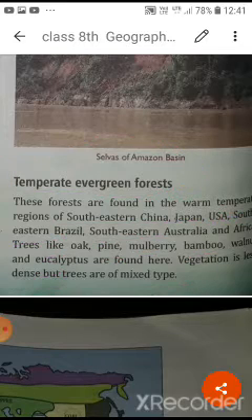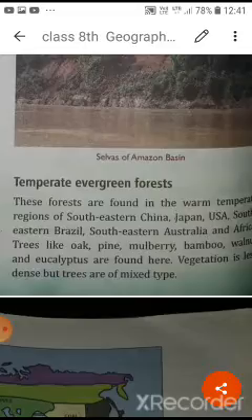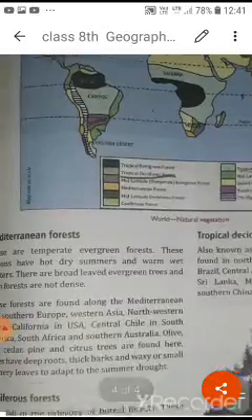So in comparison to the tropical evergreen forest, you have to understand that according to the latitudinal lines we can divide the tropical evergreen forest and temperate evergreen forest. Now next is the Mediterranean forest.